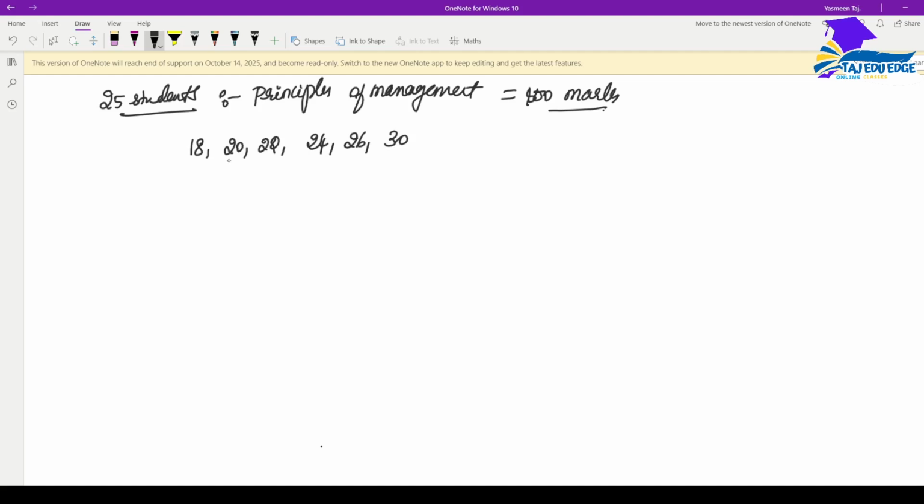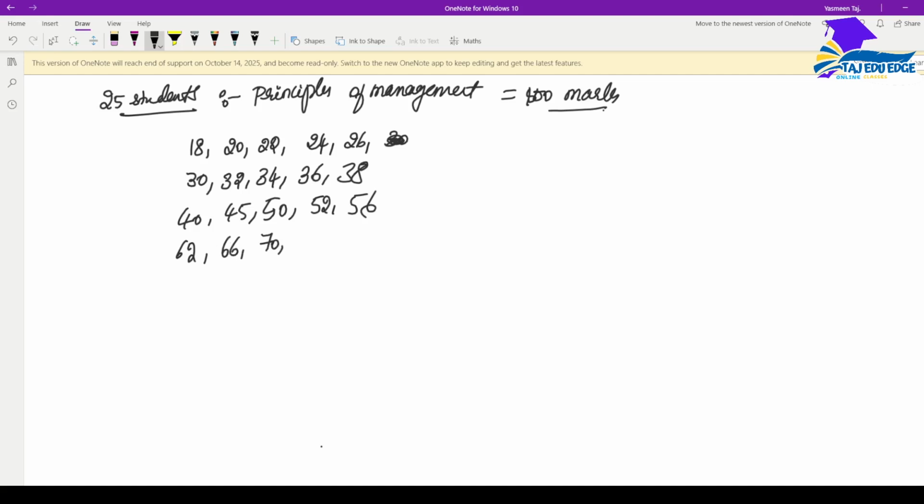1, 2, 3, 4, 5. I will put this 30 here so that I can have a clear counting. Next, someone has got 32, someone has got 34, one has got 36, other has got 38, other has got 40, 45, 50, 52, 56, 62, 66, 70, 75, 78.